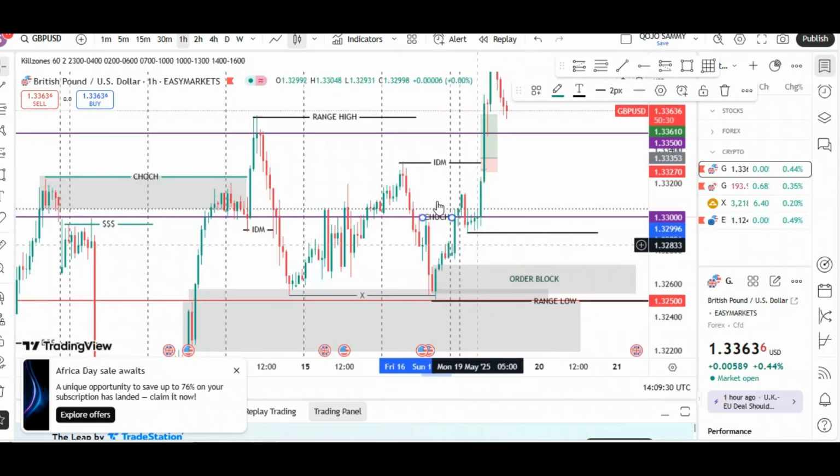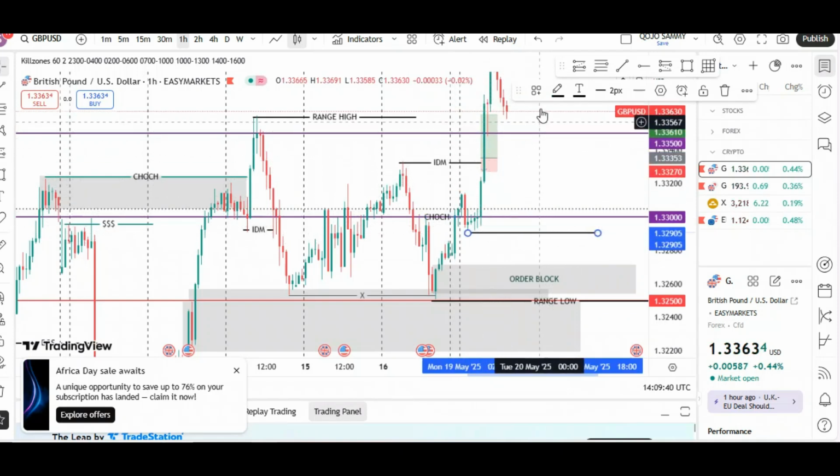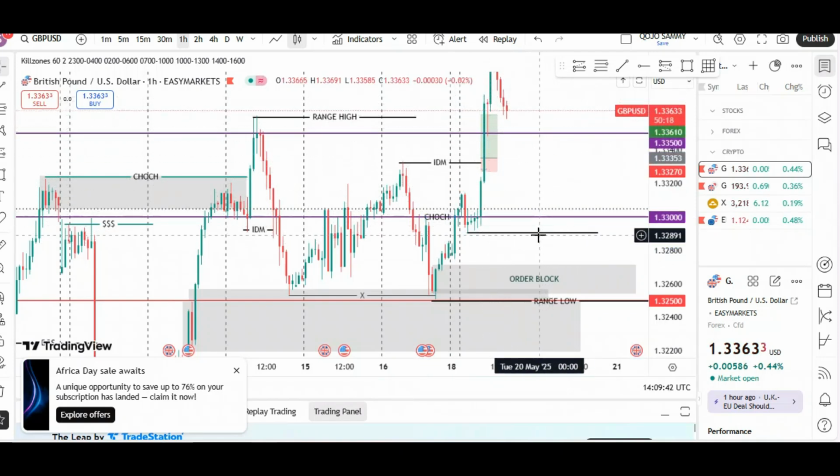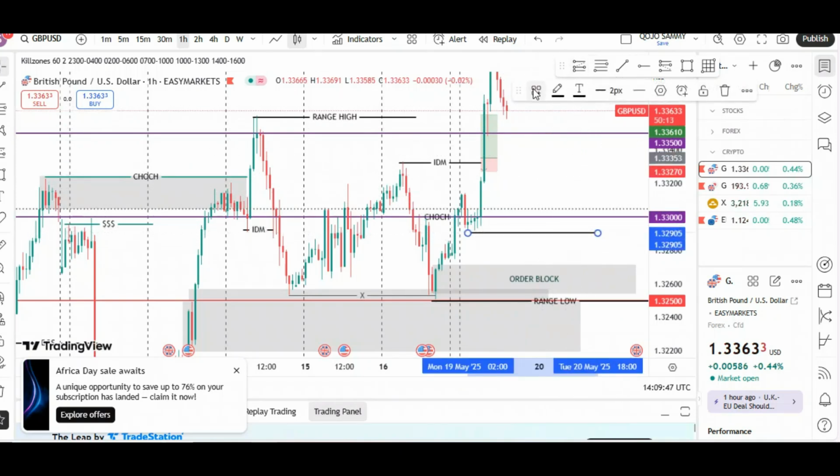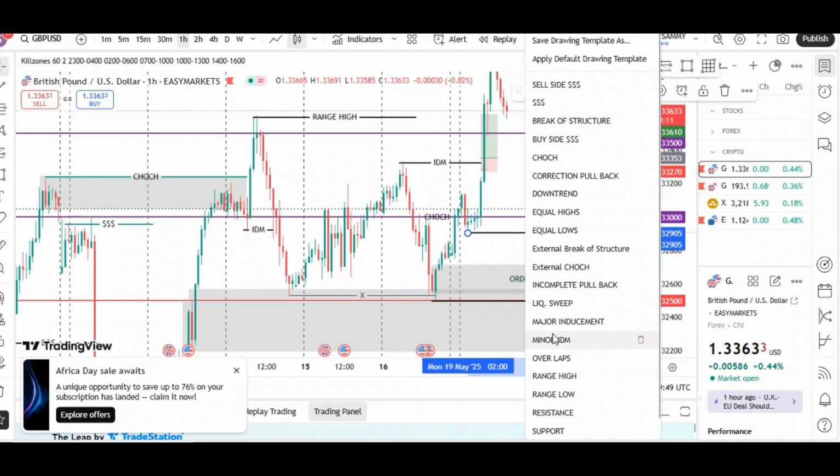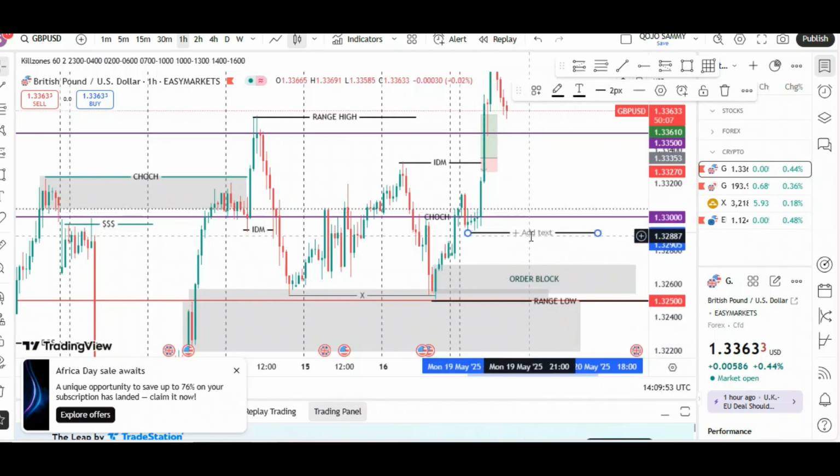Before price closed above this inducement level, my anticipation was for price to come back and then clear out this buying inducement level. That was my initial anticipation.